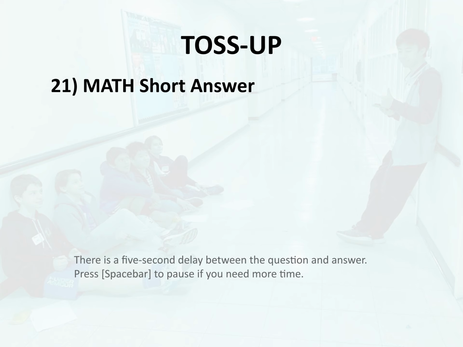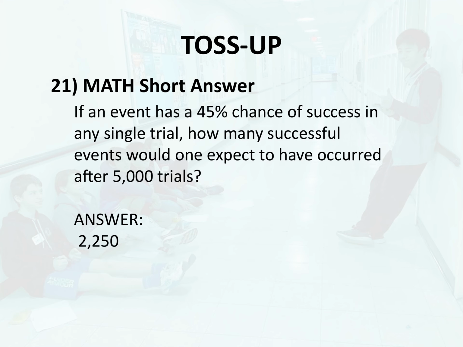Toss-up 21. Math. Short answer. If an event has a 45% chance of success in any single trial, how many successful events would one expect to have occurred after 5,000 trials? Answer, 2,250.